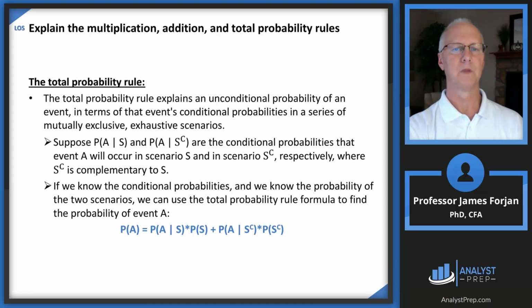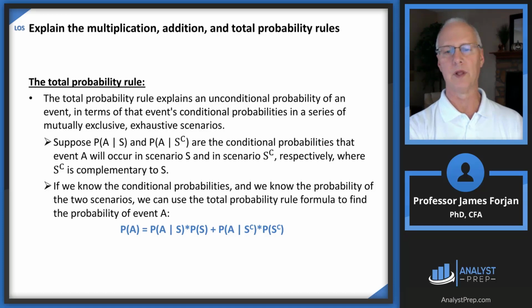All right. Now, the total probability rule explains an unconditional probability of an event in terms of the event's conditional probabilities. And so here we have to distinguish between a scenario and then the complementary scenario. So that's why in the formula you'll have an S that will occur, that's scenario S, and then a complementary scenario.